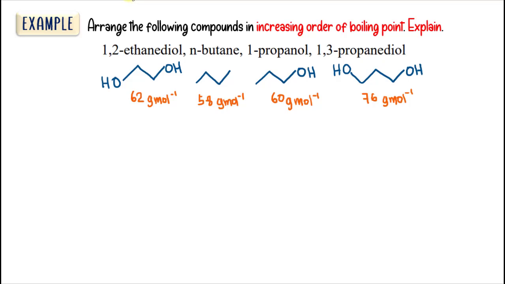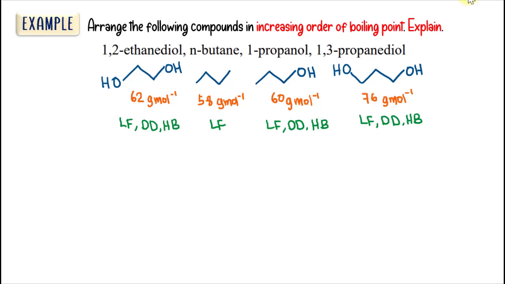Next, identify the type of intermolecular force present. Since here we have alcohols with OH groups, it means they will have London force, dipole-dipole, and also hydrogen bond between their molecules, while n-butane is nonpolar, so it only has London force between its molecules. And 1-propanol is also an alcohol, the same as this.